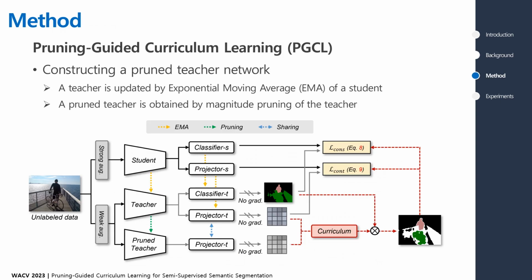We named our proposed method Pruning-Guided Curriculum Learning, called PGCL. First, we construct a teacher-student framework following the previous work, Mean Teacher, which is a representative method for semi-supervised learning. The difference between Mean Teacher and PGCL is a pruned teacher, obtained by applying pruning to the teacher network.